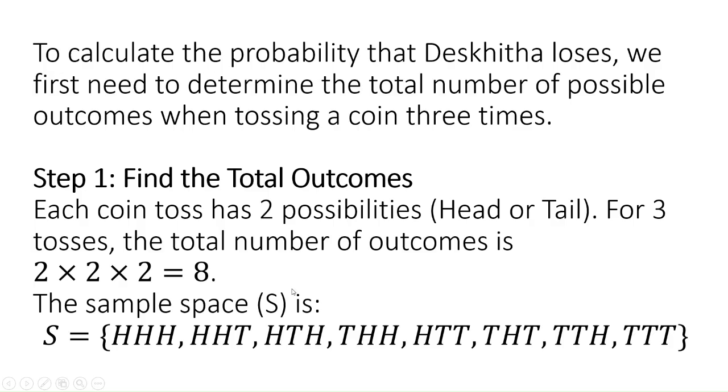So in the sample space, what are the possible outcomes here? If the coin is tossed 3 times, we may get head, head, head; head, head, tail; head, tail, head; tail, head, head; head, tail, tail; tail, head, tail; tail, tail, head; or 3 times tail. These are the possible outcomes for that particular sample space, where a 1 rupee coin has been tossed 3 times. Total number of possible outcomes is 8 here, right?